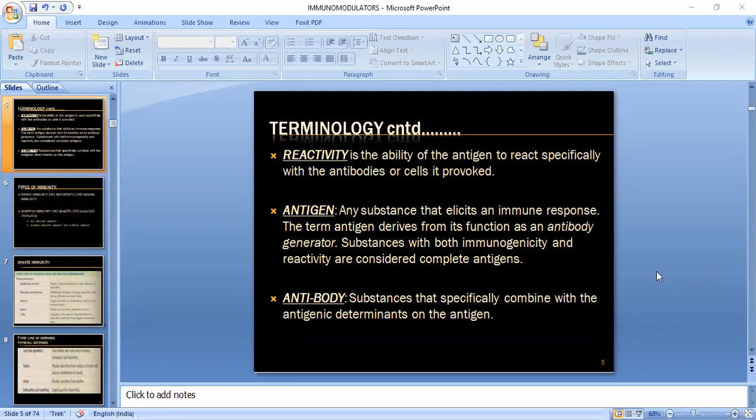So these are some of the terminology. You have seen immunology, immunity, susceptibility, immunogenicity, reactivity, antigen, and antibody. These are the different terminologies you need to remember.